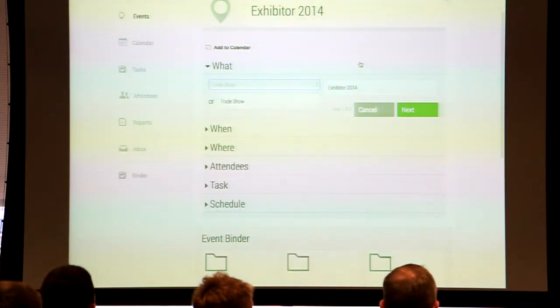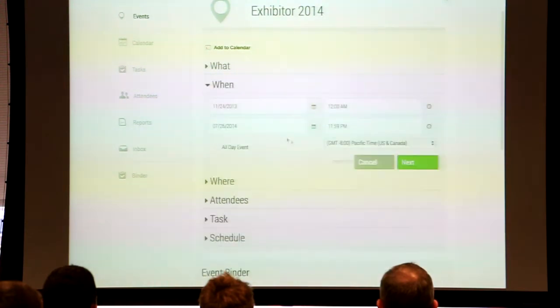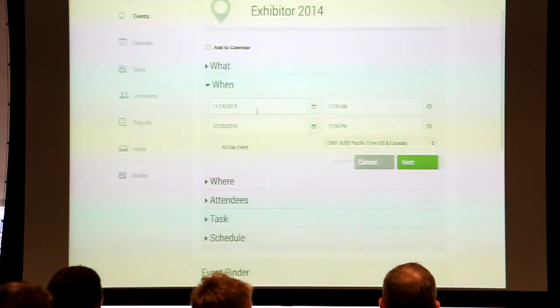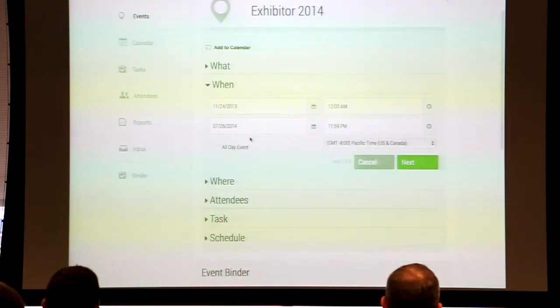And I have some dates here. The way I like to plan events is I put the start date actually as my first planning meeting. The first time I call the whole team together of product managers and say, hey, let's talk about what we're going to show at the event in 6 months. Then this is the actual date of the end event. Everybody does this a little bit differently. This is my preferred way of moving through it.